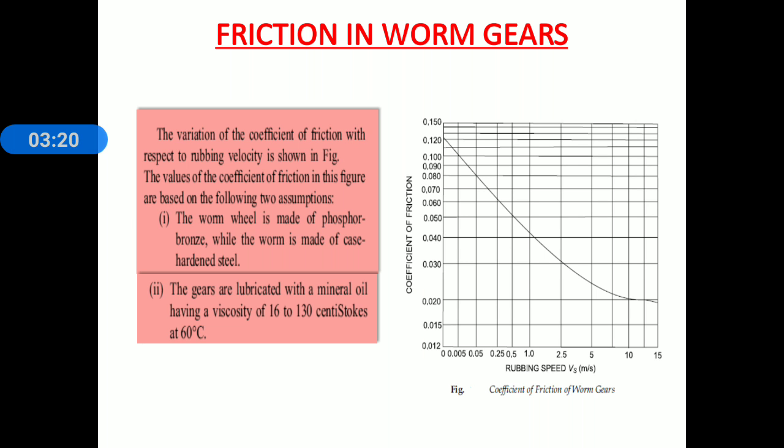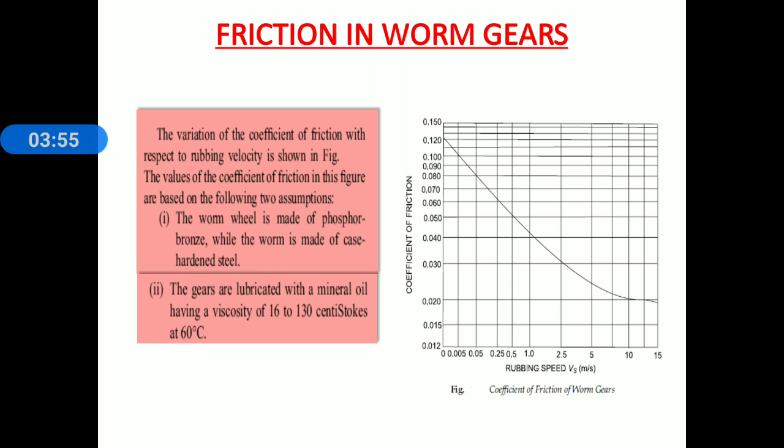Again everyone observe the figure which is shown on the screen. Figure name is coefficient of friction of worm gears. In this figure, on the x-axis there is the rubbing speed Vs in meter per second, and the value varies on the x-axis from 0 to 15. On the y-axis the coefficient of friction mu, and the value of the coefficient of friction varies from 0.012 to 0.150.